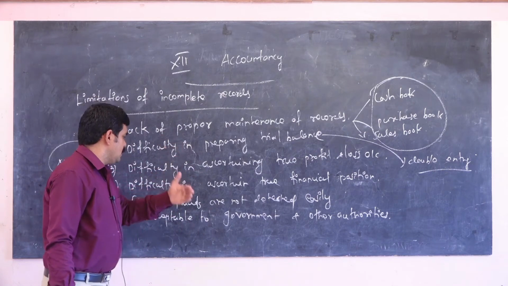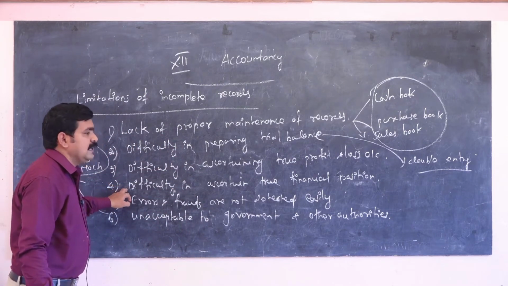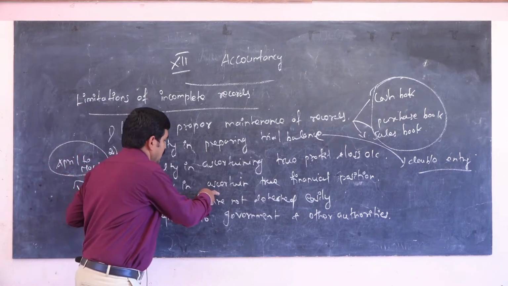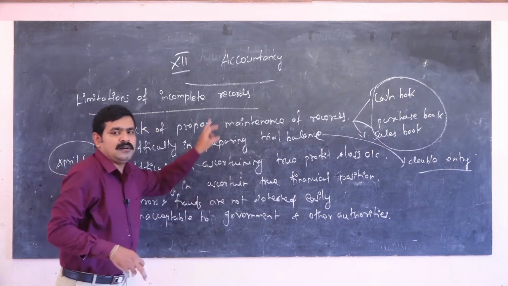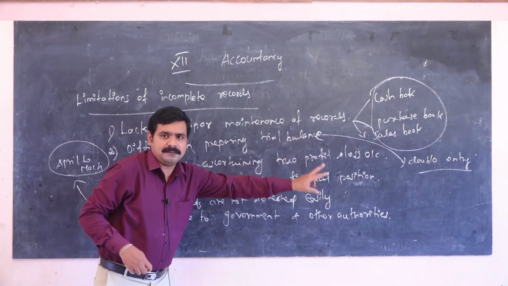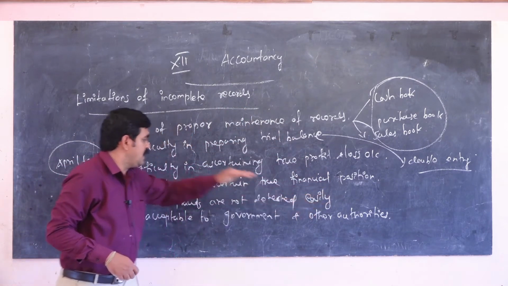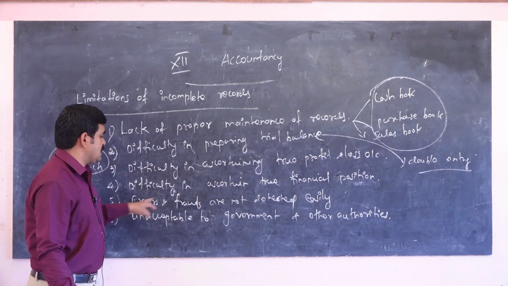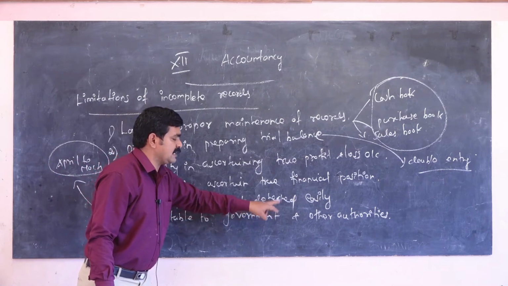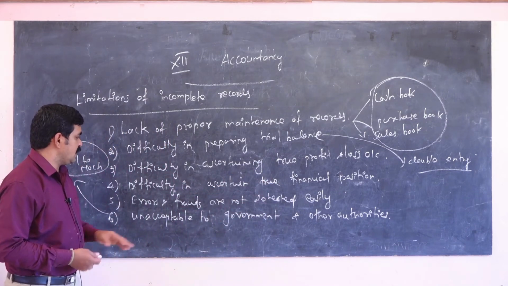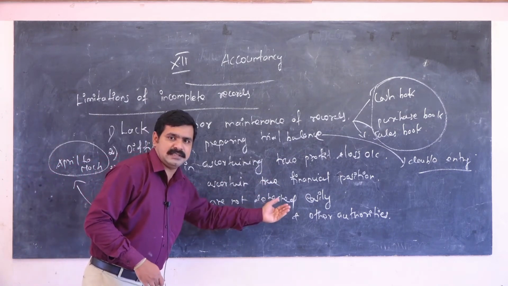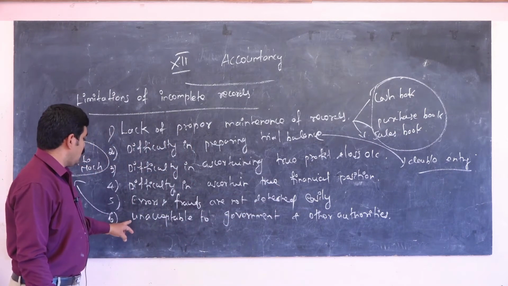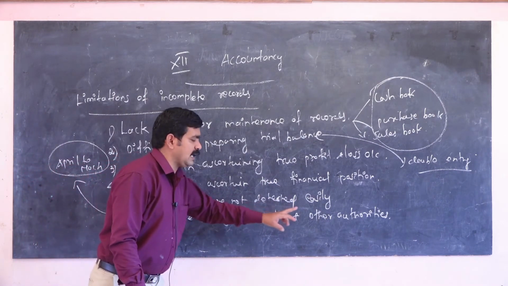This will help to prepare the trial balance, but here we don't have any proper records. Errors and frauds are not detected easily. In double entry, errors and frauds are easy to detect.